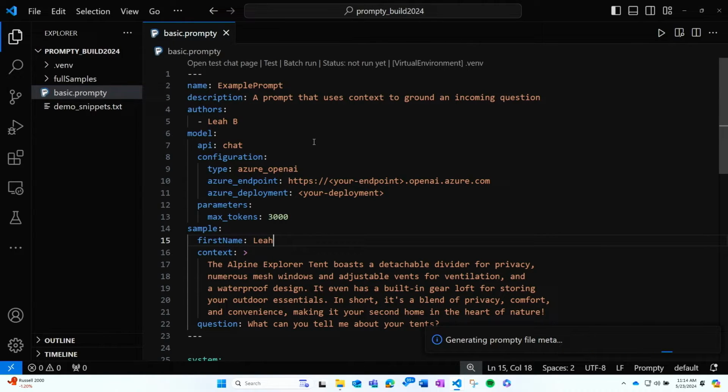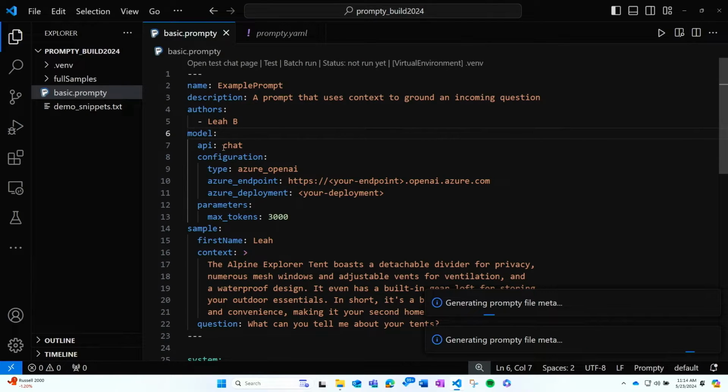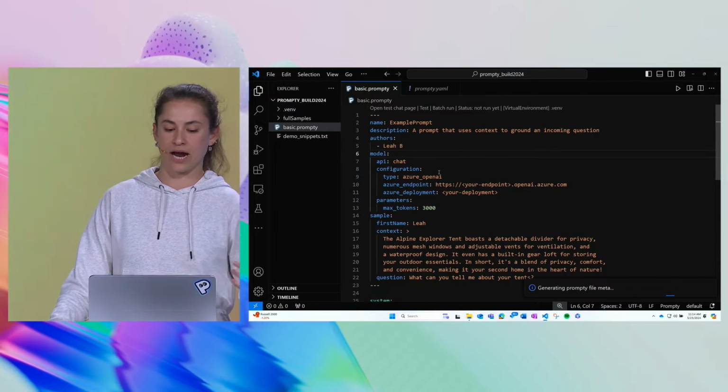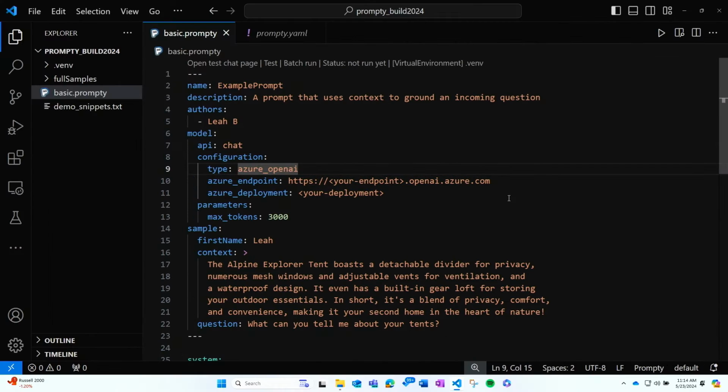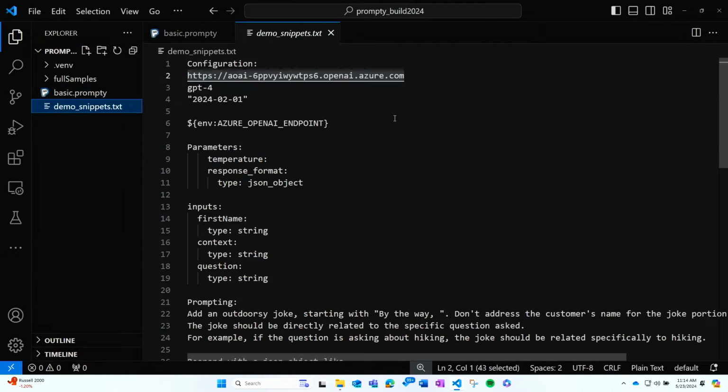All right. So what we're looking at is we can see this configuration here that we can specify that we want to connect to a chat completion model. And I'm using an Azure OpenAI model that I have deployed in my Azure AI project. So let's bring in some things here to make this work.